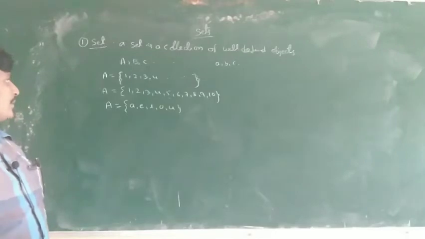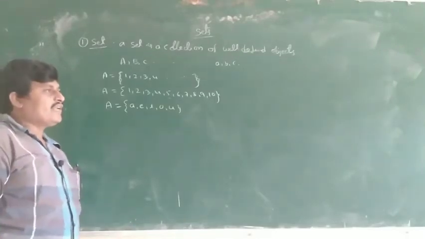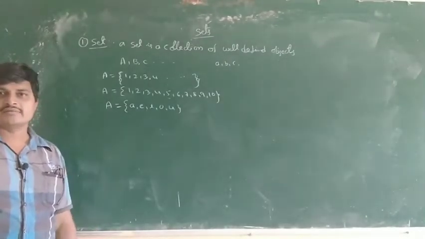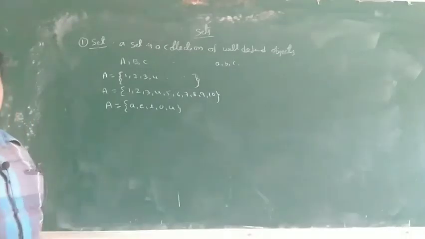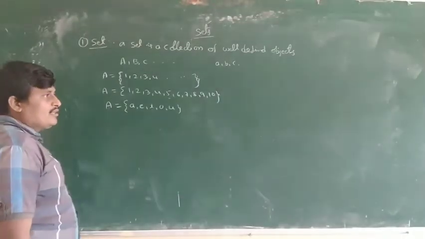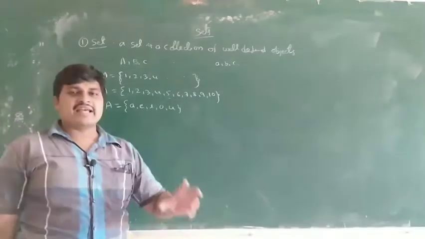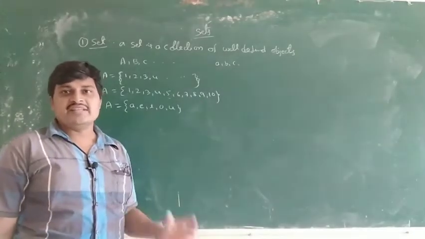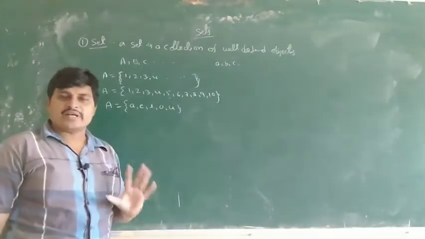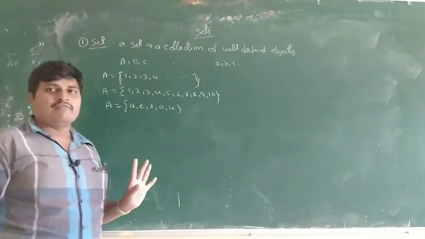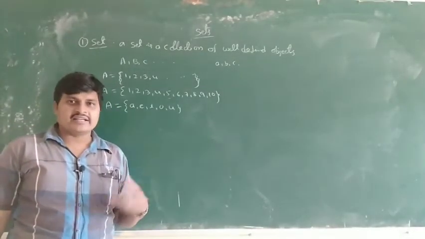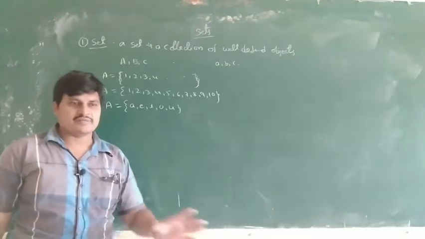So, set examples: the set of all natural numbers is a set. The set of all even natural numbers is a set. The set of all animals is a set. Another example: write 5 dangerous animals in the world. This is not a set, because the dangerous animals could be 5 or 10, or a dangerous man, something like this.